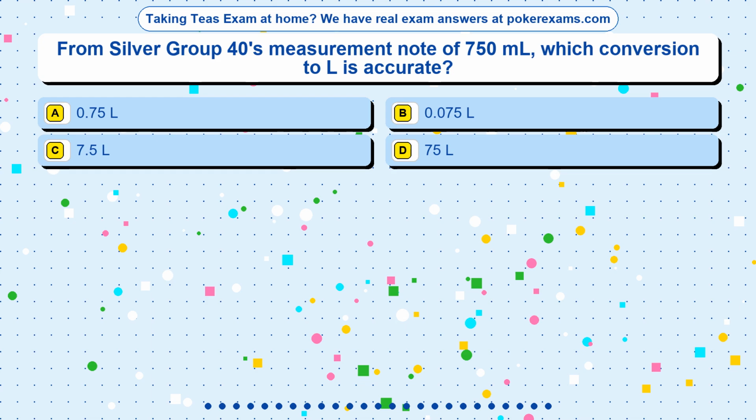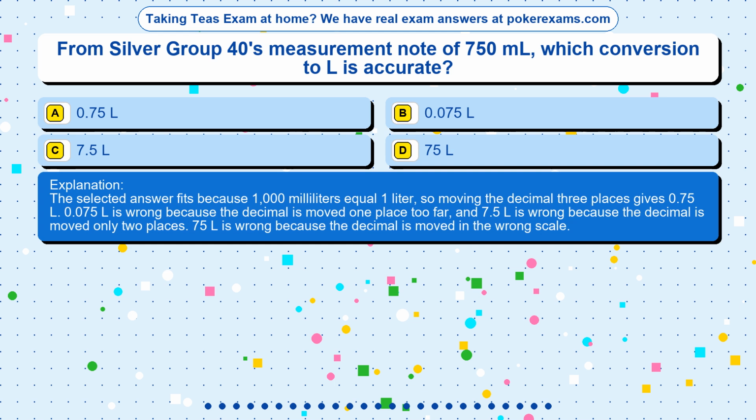The correct answer is option. The selected answer fits because 1000 milliliters equal 1 liter, so moving the decimal 3 places gives 0.75 L. 0.075 L is wrong because the decimal is moved 1 place too far, and 7.5 L is wrong because the decimal is moved only 2 places. 75 L is wrong because the decimal is moved in the wrong scale.